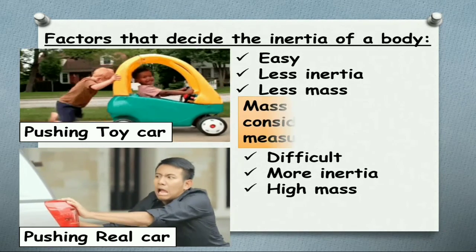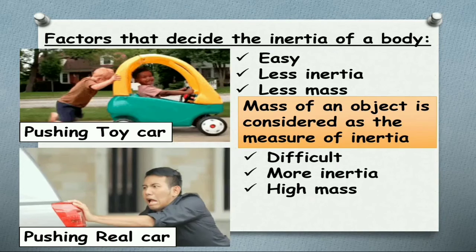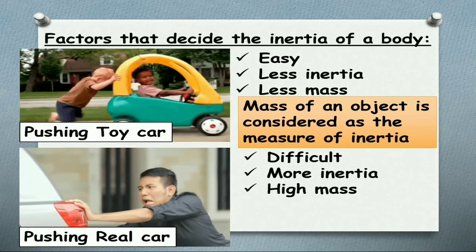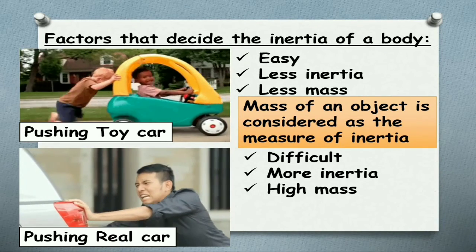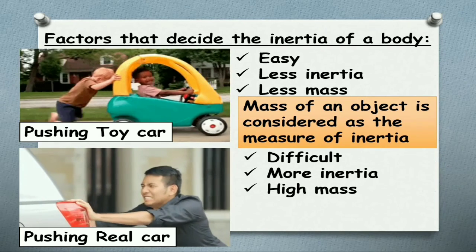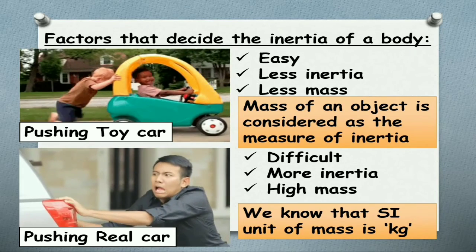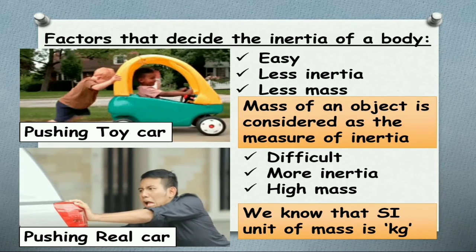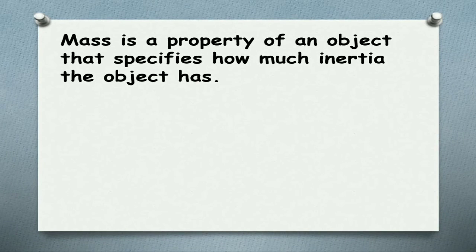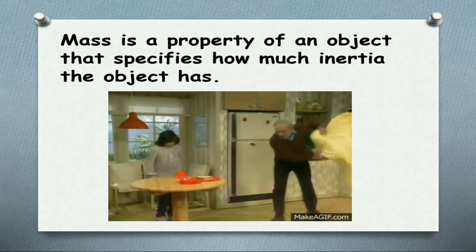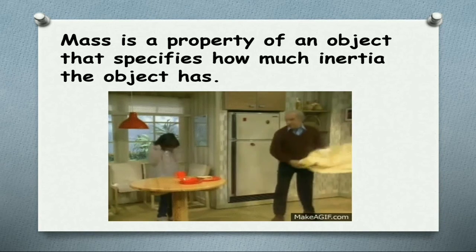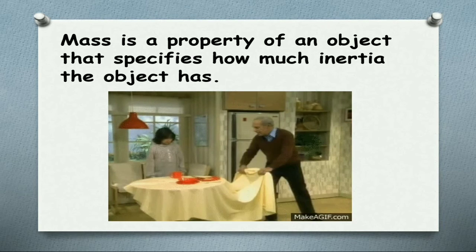So finally from this we say that the mass of an object is considered the measure of inertia, meaning inertia can be measured in terms of mass. The SI unit of mass is the kilogram, kg. Mass is a property of an object that specifies how much inertia the object has. If a body has high mass, it has more inertia. If a body has less mass, it has less inertia.